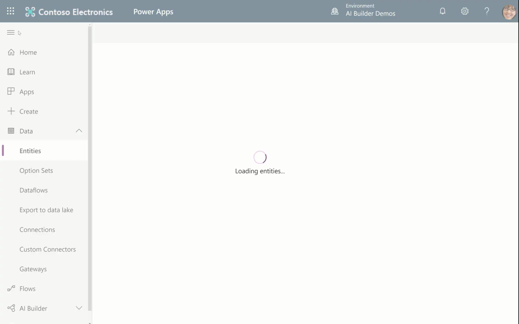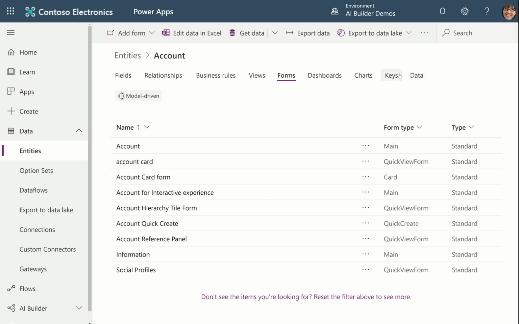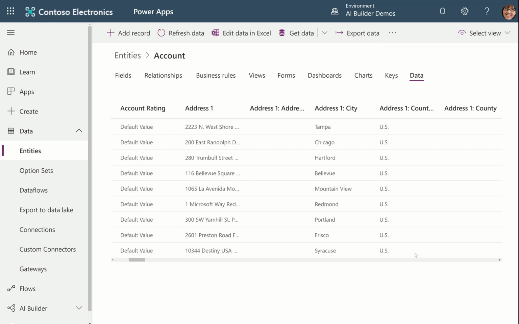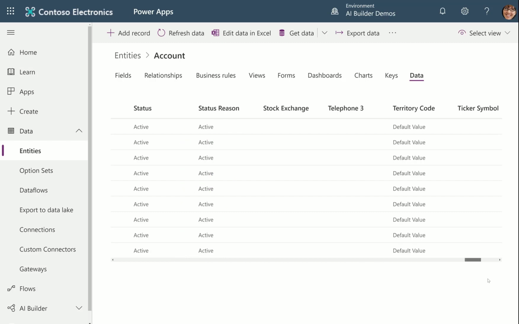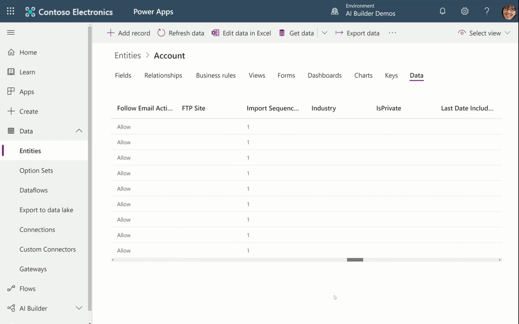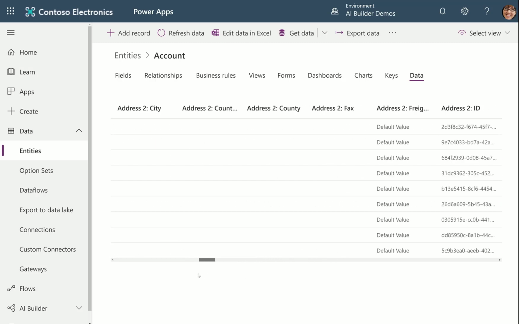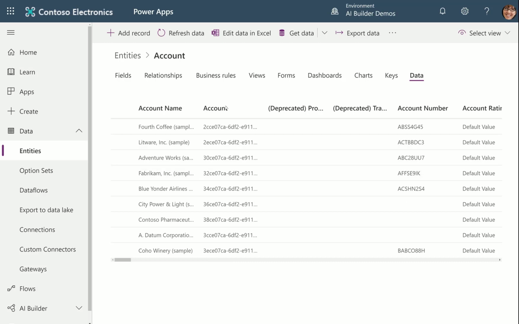Right? Okay, so now I'm going to go to the ones that were missing. So I'm going to go to my data, show the all fields again, scroll over there to where I saw those blank addresses. I could also open this in Excel as well, but these are in alphabetical order, so it shouldn't be hard for me to find it. Account number. Okay. So when you select all fields, by the way, they put the columns in alphabetical order to make it easier for you to find, because now there's a ton of fields, right? But I can see that City Power and Light, Contoso Pharmaceutical, and A Datum, they all have blank account numbers.